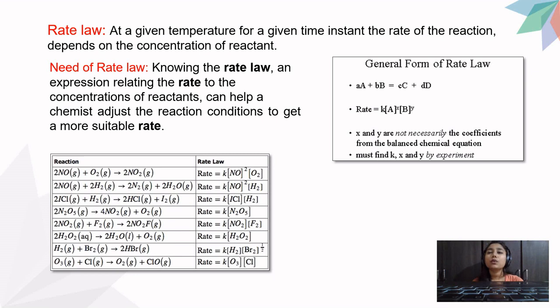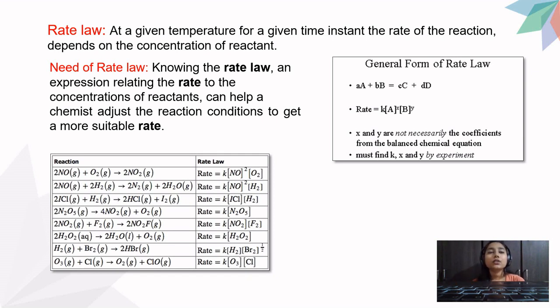Okay, so now you can see there that small a, b, c, d are not used here. Capital C, capital D are not used here. That is, from the rate law, we are not at all concerned with the products. We are only and only concerned with the reactant part and not with the product. Rate law is all about your reactants and not of the products.